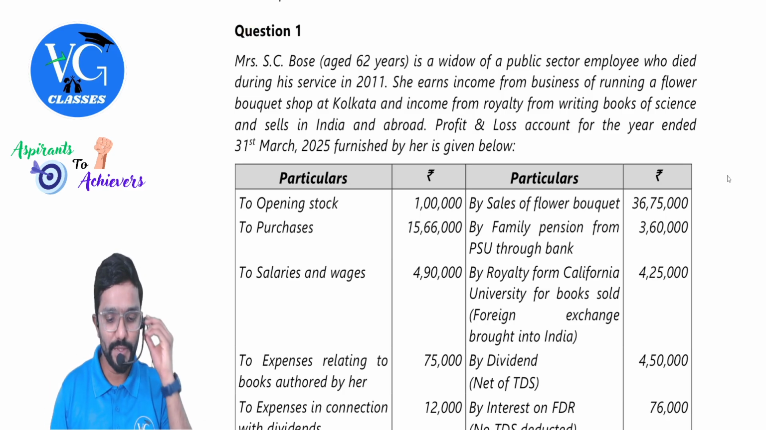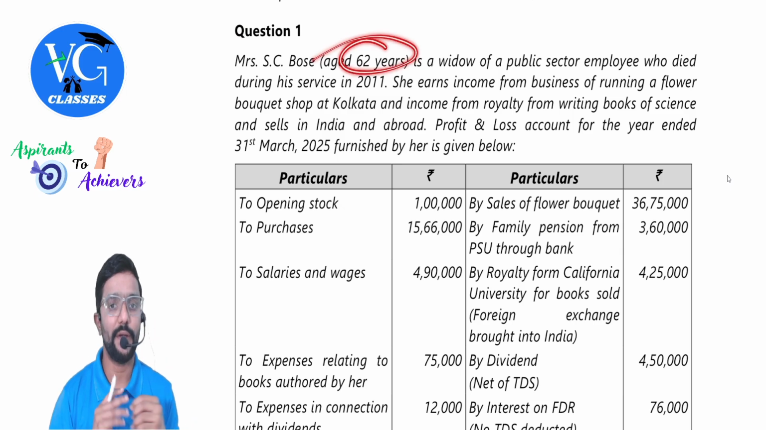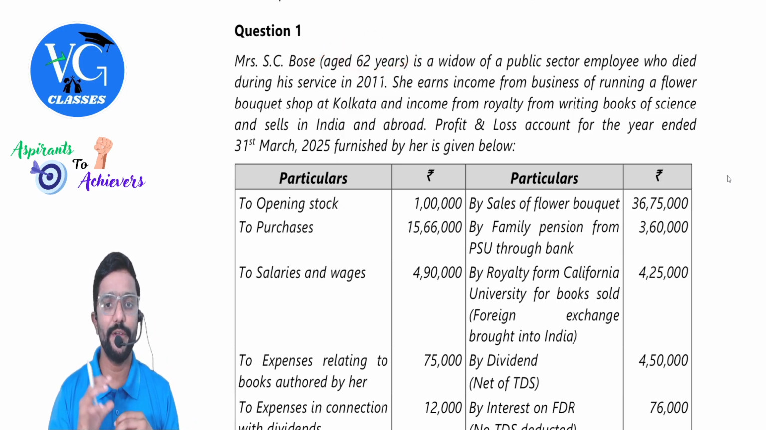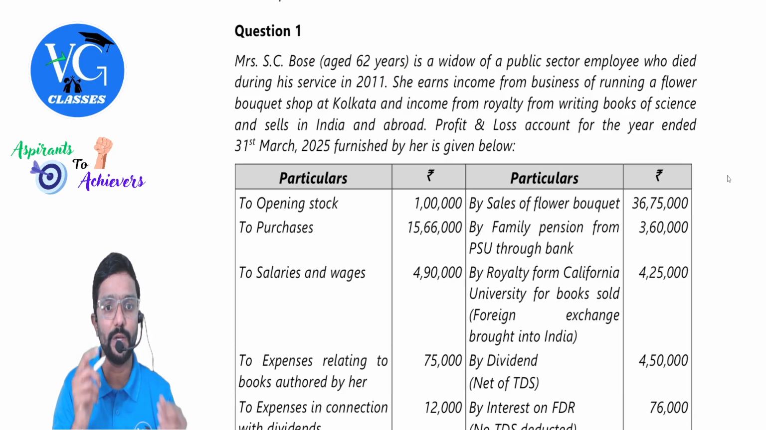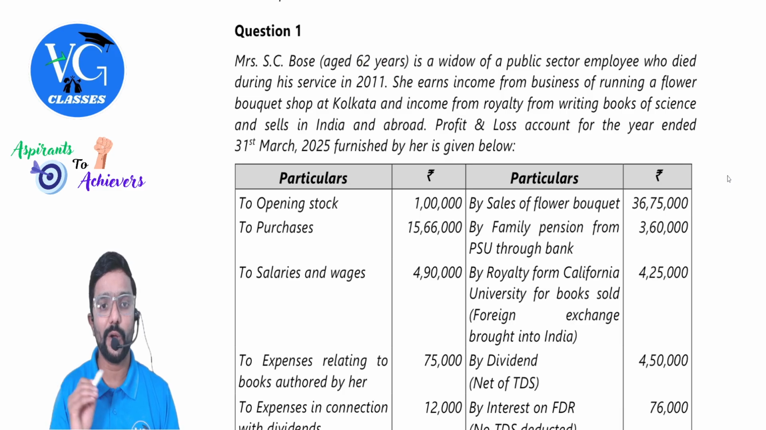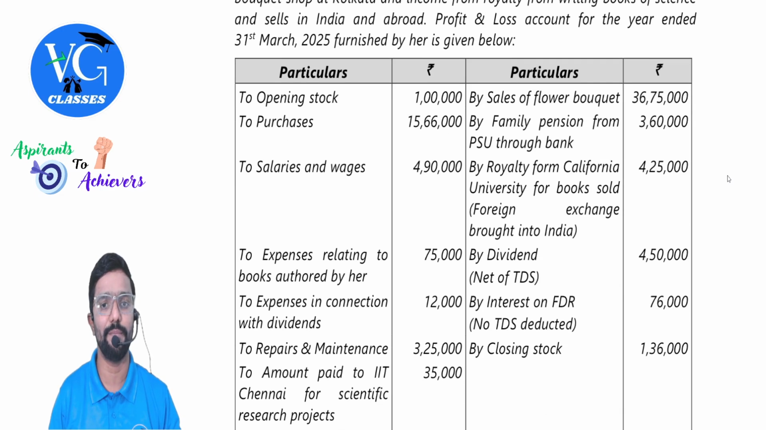Mrs. S.C. Bose, aged 62 years, guys, important, age is 62, is a widow of a public sector employee who died during his service in 2011. She earns income from business of running a flower bouquet shop at Kolkata and income from royalty from writing books of science and sells in India and abroad. Okay, royalty income on books. Profit and loss account for the year ended 31st March 2025 furnished by her is given below.